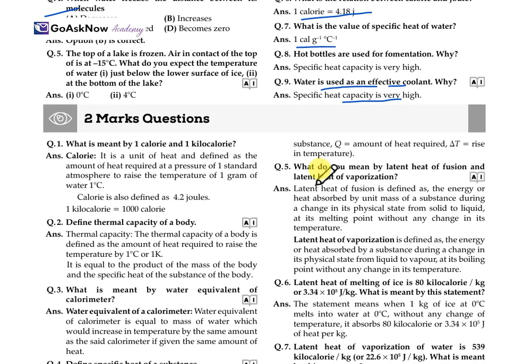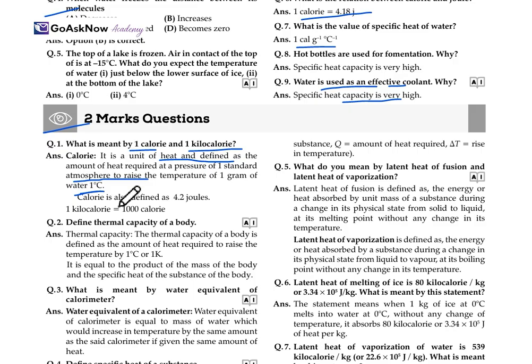Now let's move forward with the 2 marks questions. What is meant by 1 calorie and 1 kilocalorie? A calorie is a unit of heat, defined as the amount of heat required, at a pressure of 1 standard atmosphere, to raise the temperature of 1 gram of water by 1 degree Celsius. So this is the calorie.